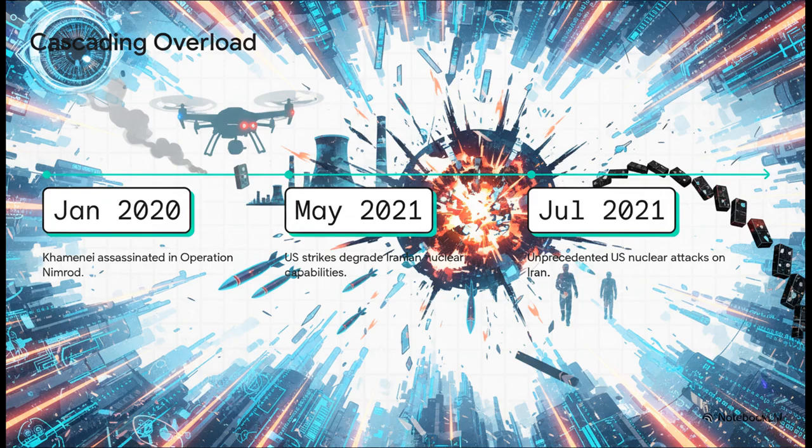In January 2020, Supreme Leader Khamenei was assassinated in Operation Nimrod, lighting a match in a powder keg. By May 2021, U.S. Tomahawk strikes degraded Iranian nuclear sites. And then, in July 2021, the unthinkable happened. Unprecedented U.S. nuclear attacks wiped out 6 Iranian targets. Hundreds of thousands of human lives were erased by algorithmic military decisions, triggering an irreversible global crash.